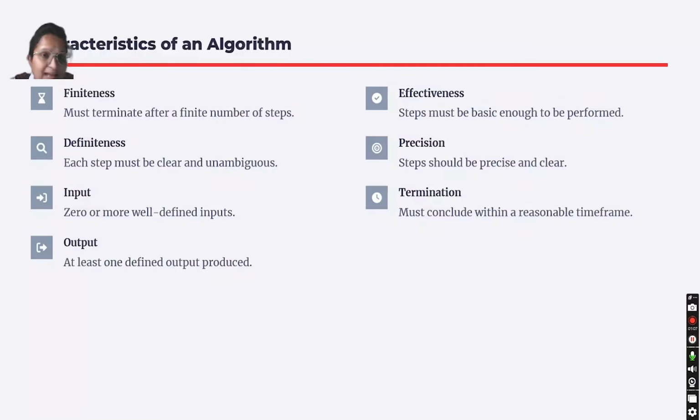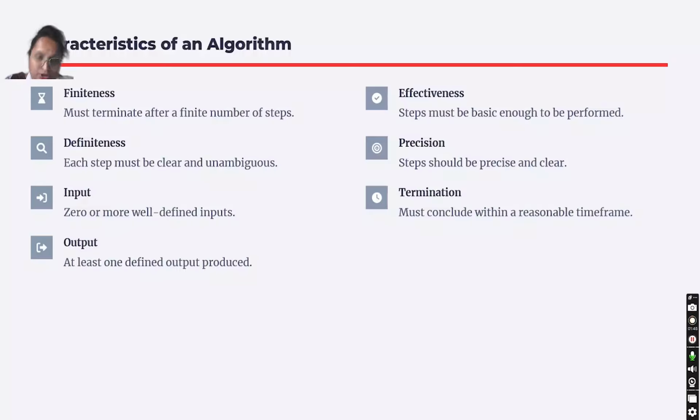After that, that is definiteness. Definiteness means no ambiguity. There should be no ambiguity in an algorithm. Let us take a real time example. If I say, "I am a Jawan," there are two meanings in the statement. "I am a Jawan" means I am a soldier, or it may have a second meaning, that is, I am a youth. So here the ambiguity is defined, meaning it has two meanings. So in our algorithm characteristics, it defines that there should be no ambiguity. The algorithm should not contain two meanings.